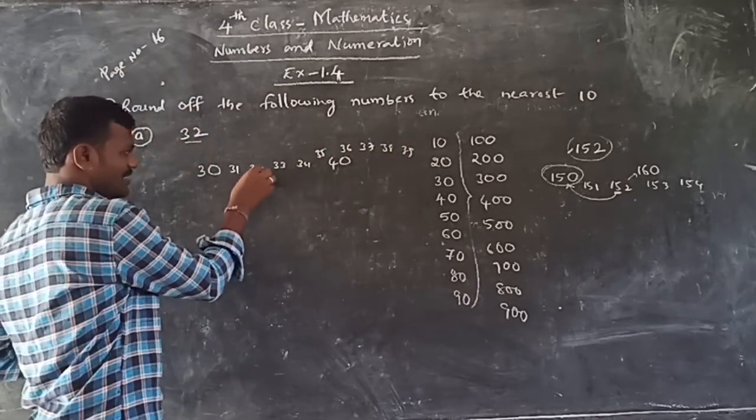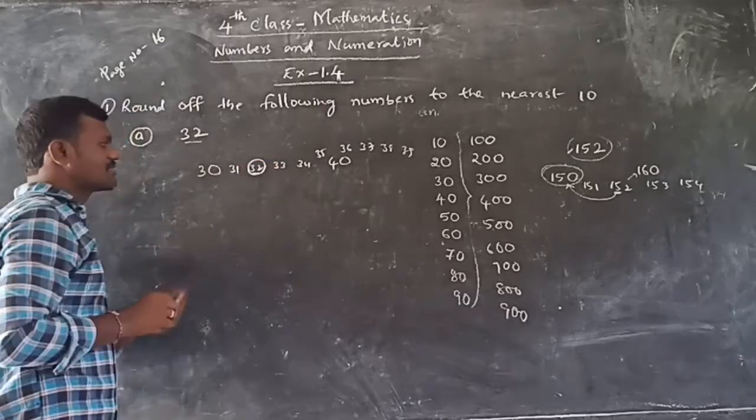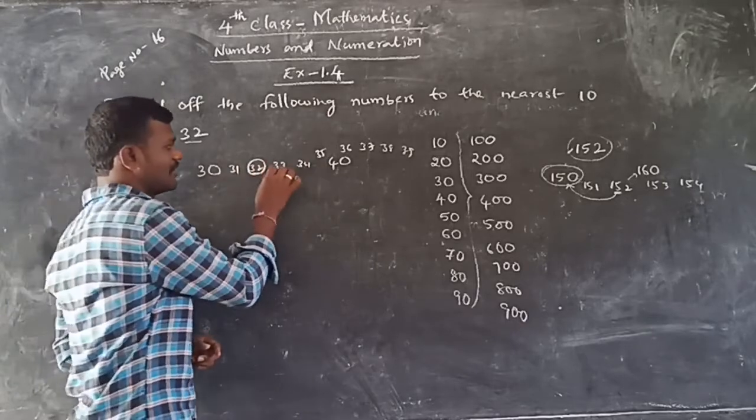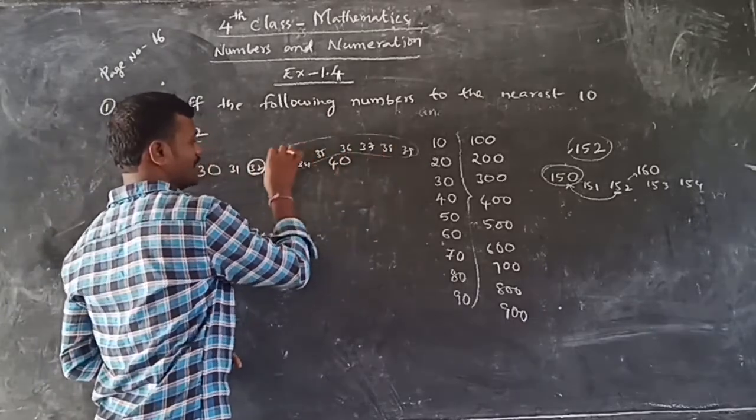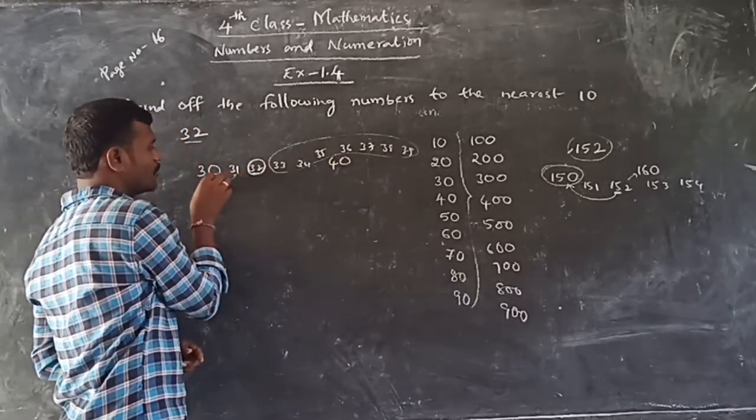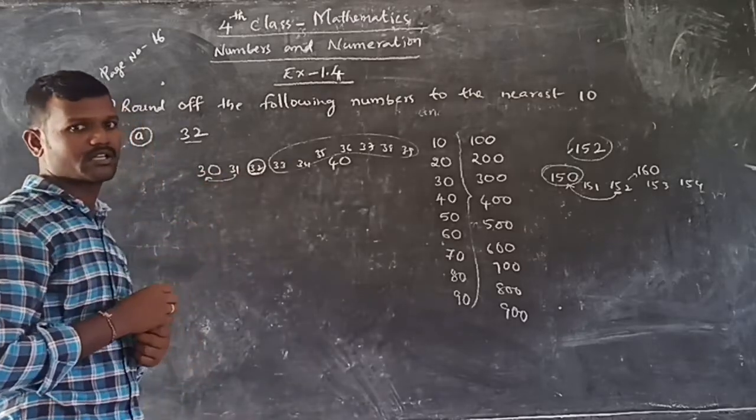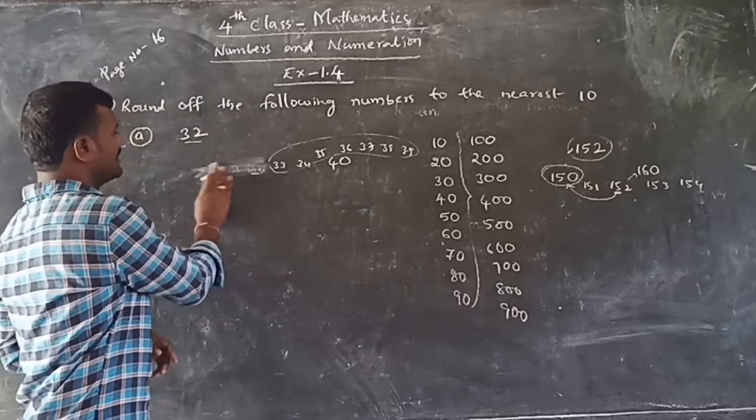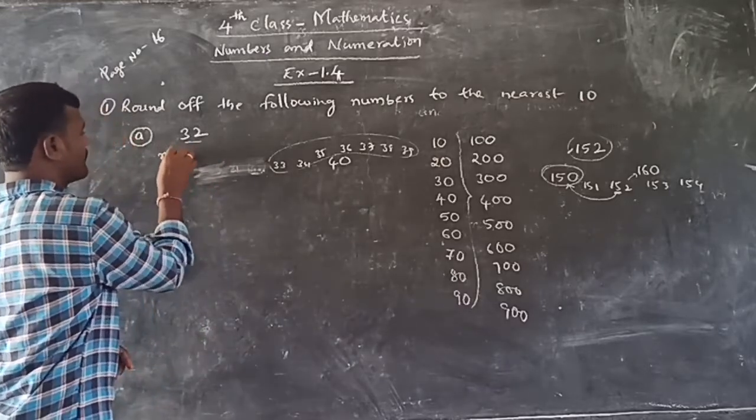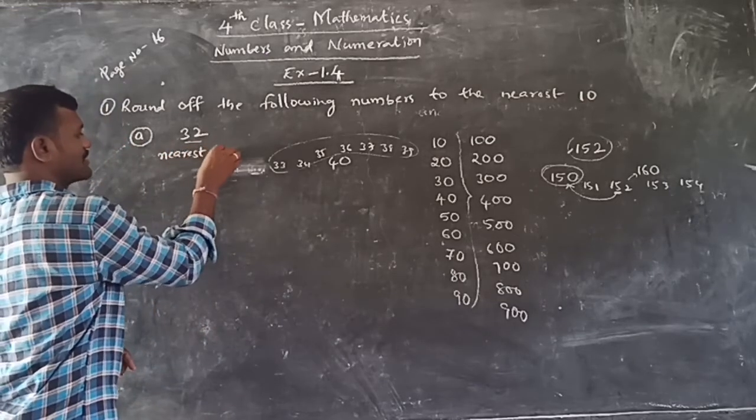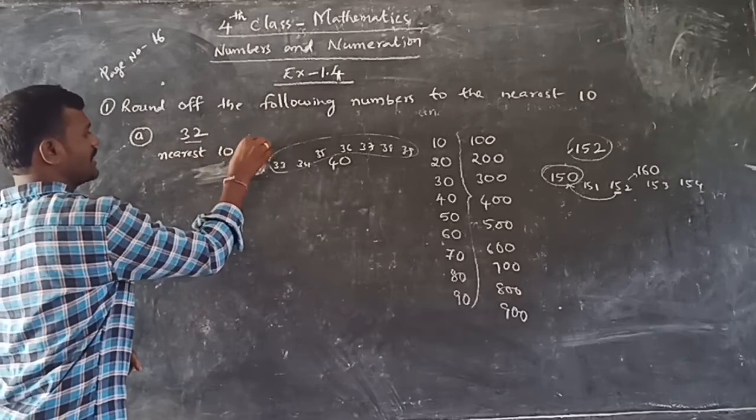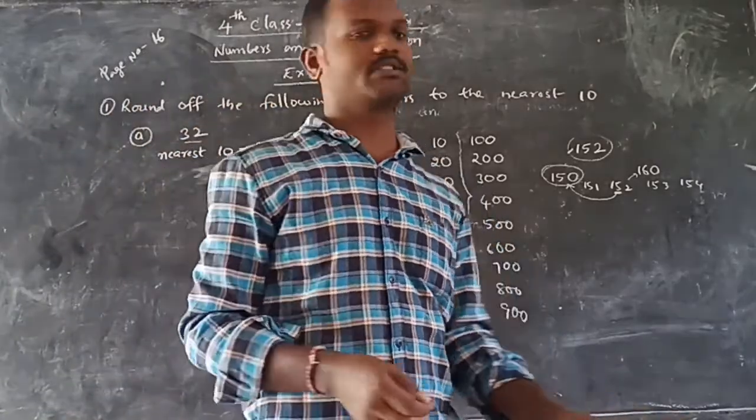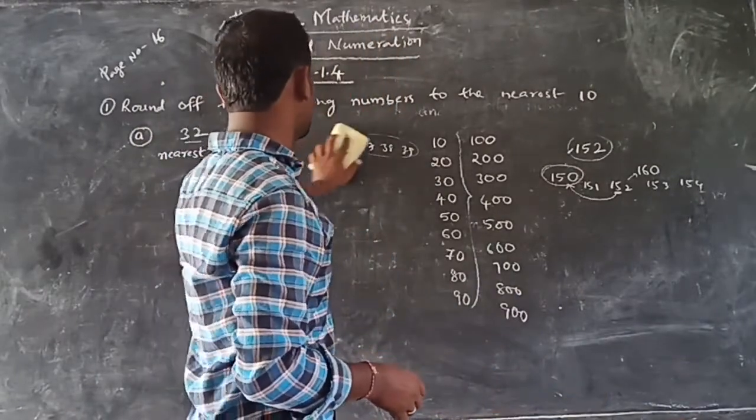So 32 is here. Which is nearest 10? Is it 30 or 40? 40 comes after these many numbers. Just after one number, before 1, we get 30. So which is closer? 30 is closer to 32. So that's why the nearest 10 is 30. What is the nearest 10 to 32? 30 is the nearest 10.